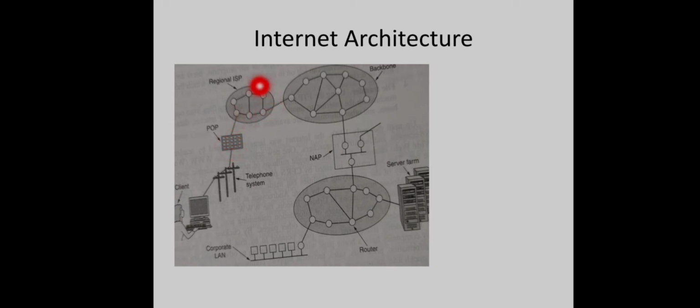and injected into the regional ISP. So the regional ISP, you can see here, is a set of interconnected routers in the various cities that particular ISP serves. Okay, so if the packet received from this POP is destined for a host directly connected to this regional ISP, then that packet will be delivered directly to the corresponding host. Otherwise it should be handed over to the backbone network.